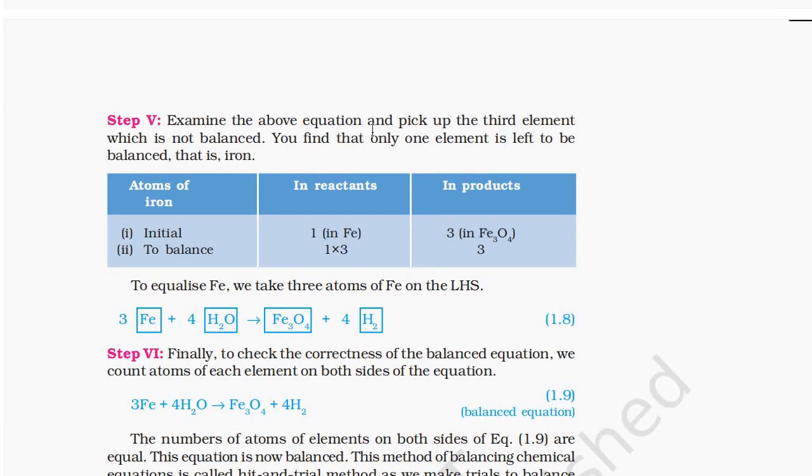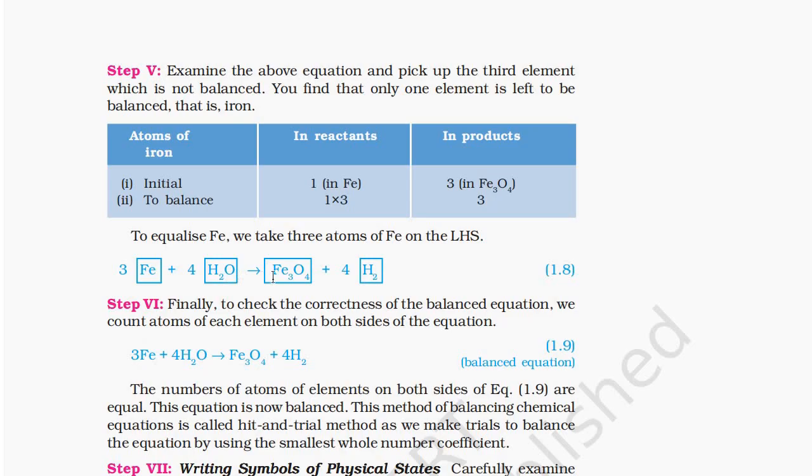Step 5. Examine the above equation and pick up the third element which is not balanced. You find that only one element is left to be balanced, that is iron. To equalize Fe, we take 3 atoms of Fe on the LHS. 3Fe plus 4H2O gives Fe3O4 plus 4H2.